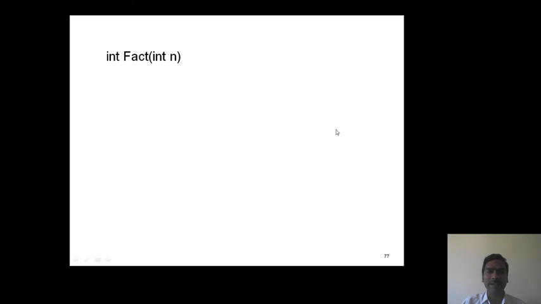Based on this, we place the base condition and recursive condition: whenever the n value reaches 1, the base condition returns 1. Else, the recursive condition returns n into fact of n minus 1.